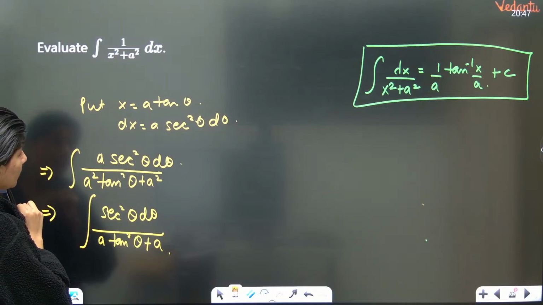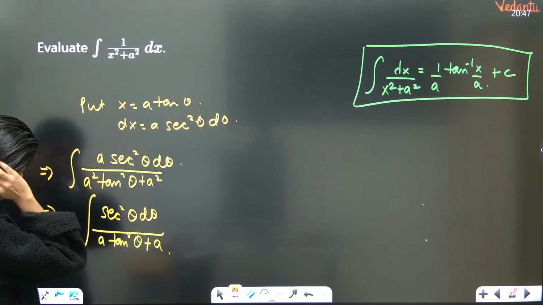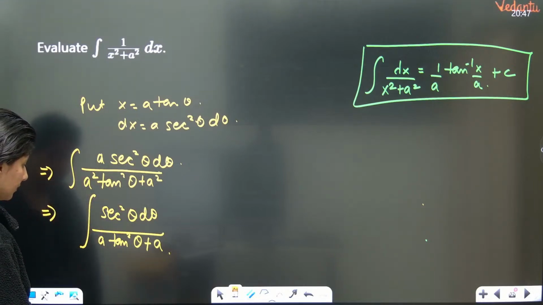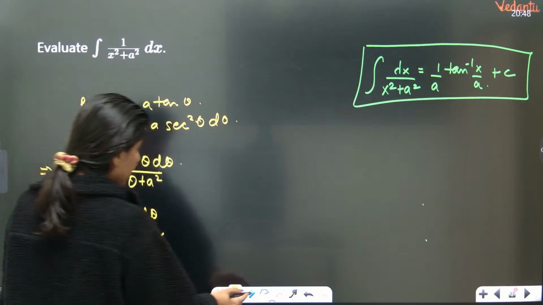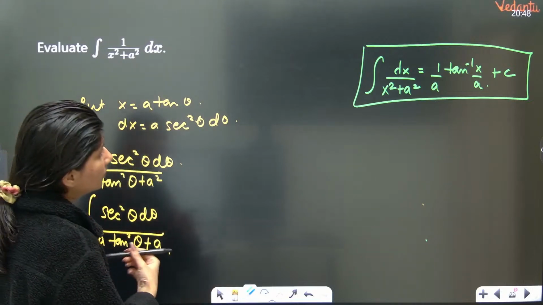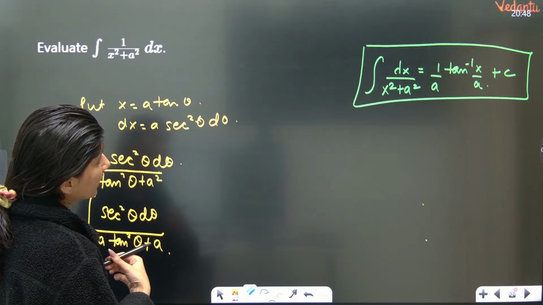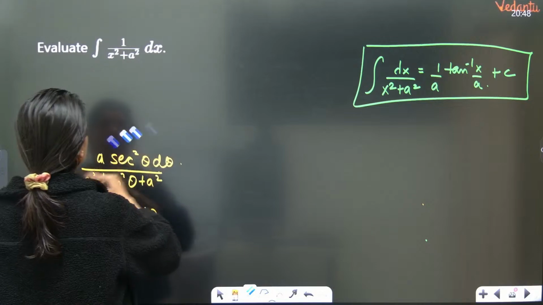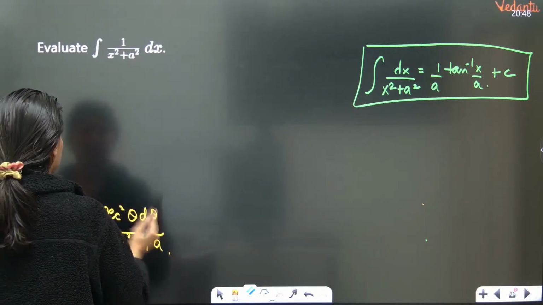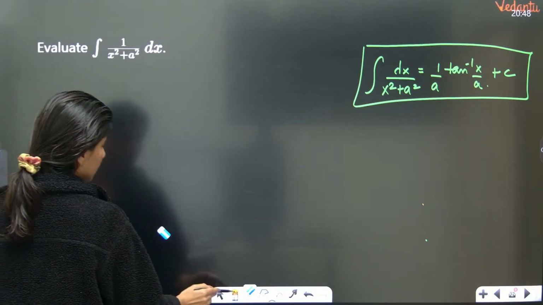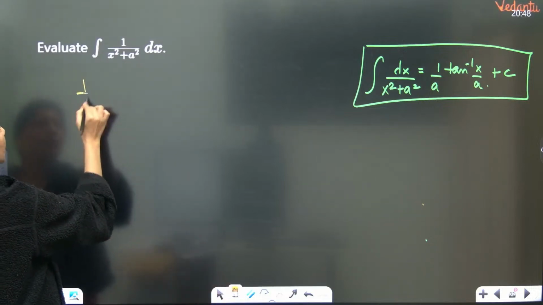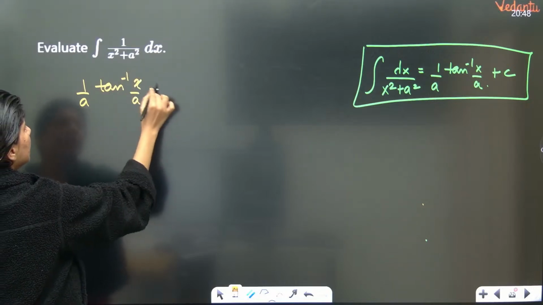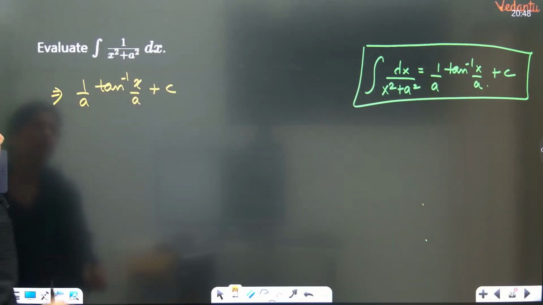A square, so this is tan square plus 1, correct? And evaluate, what? This is a direct result. Tan inverse x by a, no? So evaluate. This is a direct result. Okay, this is going to become 1 upon a tan inverse x by a plus c. Directly we can write it, correct?